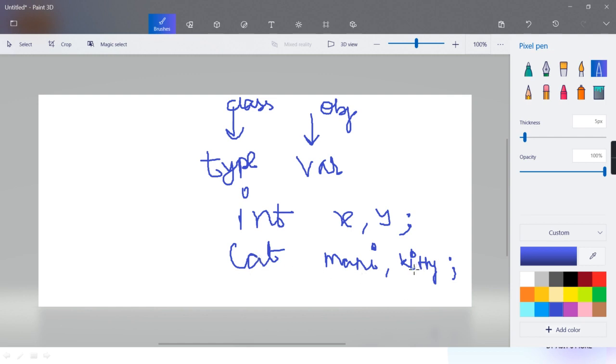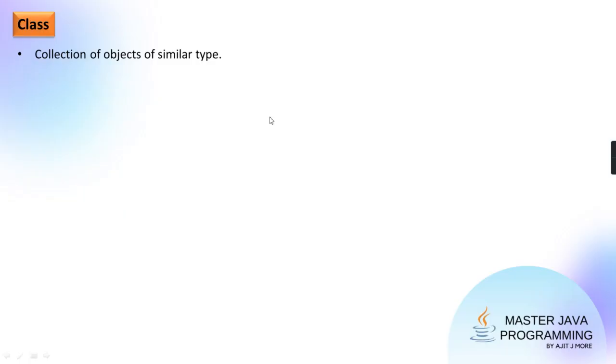So these two are sharing the characteristics, sharing the behavior. Values may be different. Weight may be different, height may be different, but properties are the same. The values are different. Correct? So now they both will be called objects and the category to which they belong will be called a class. Okay? So I hope in a basic way I have tried to tell you.